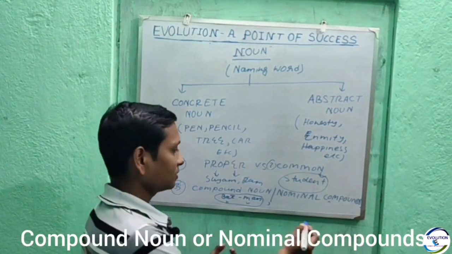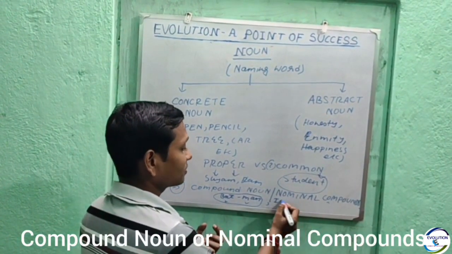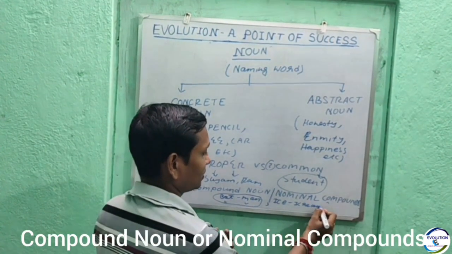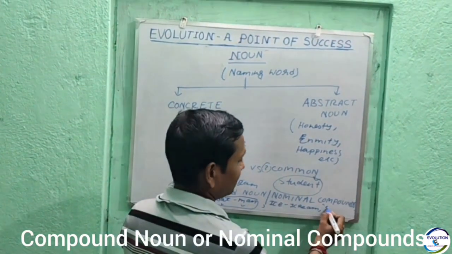More examples will help you to understand, like ice cream, sunrise.